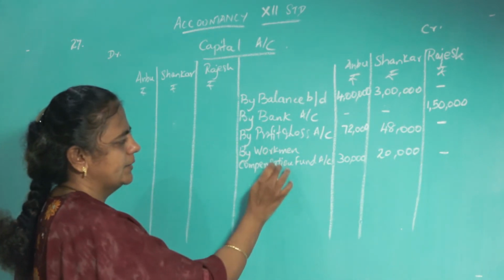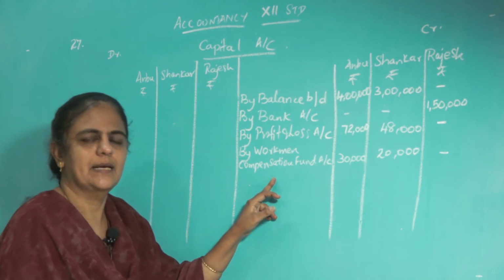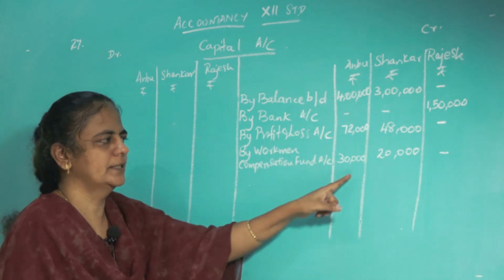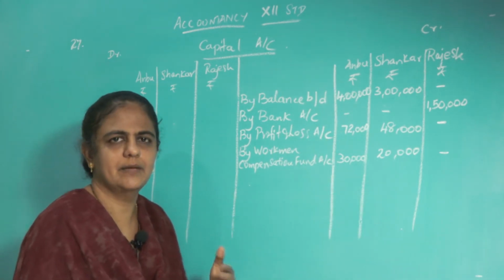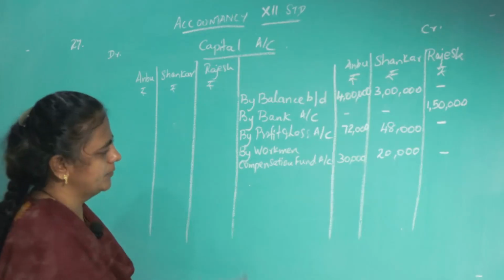Hope you understood workman compensation fund, children. It is a liability, and a liability decreased. Liability decrease means it is a profit. That profit should go to the two old partners in their old profit sharing ratio. See whether there is any other thing given there. No other reserves, nothing. But we already prepared the revaluation account and we got a profit. So you have to bring it here.